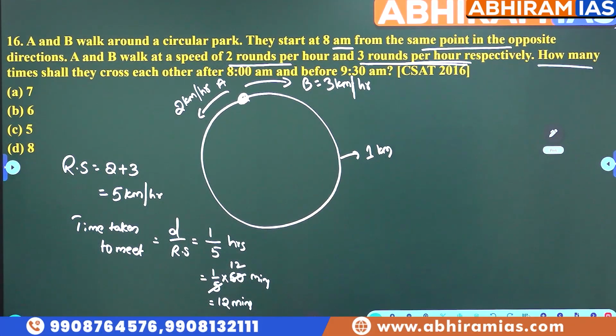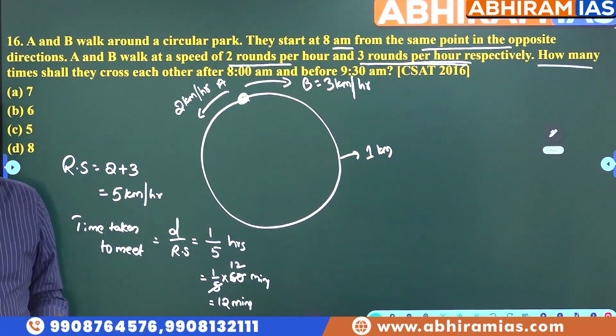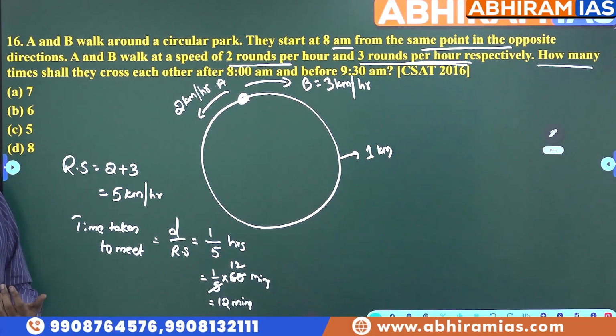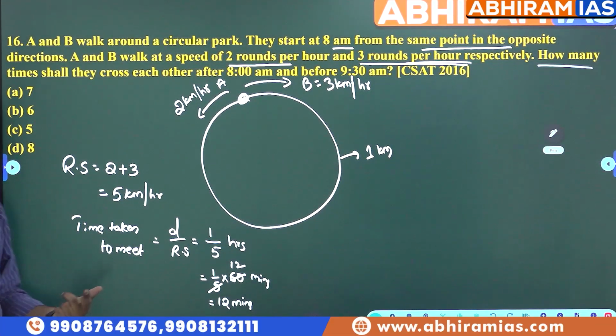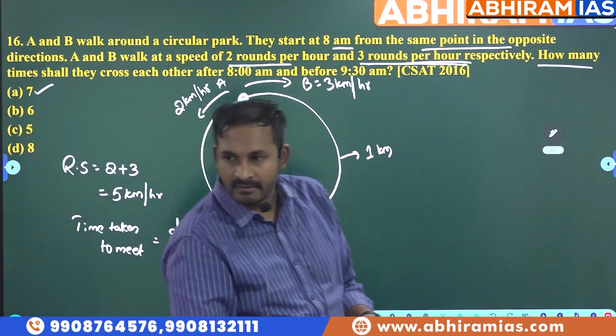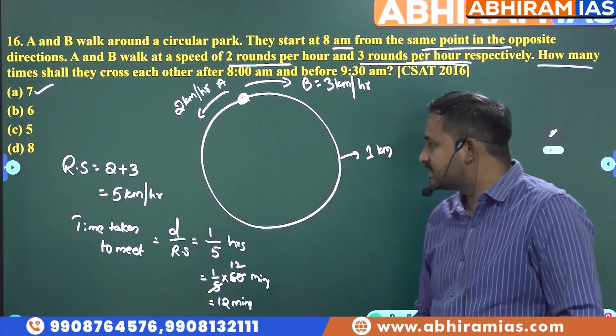Okay. Now from 8 a.m. to 9:30 a.m. what is the time difference? 1 hour 30 minutes. 90 minutes. In 90 minutes, what is the highest multiple of 12 less than 90? 84. 12 sevens are 84. That means the 2 persons will meet for how many times? 7 times. So our answer is 7 here.